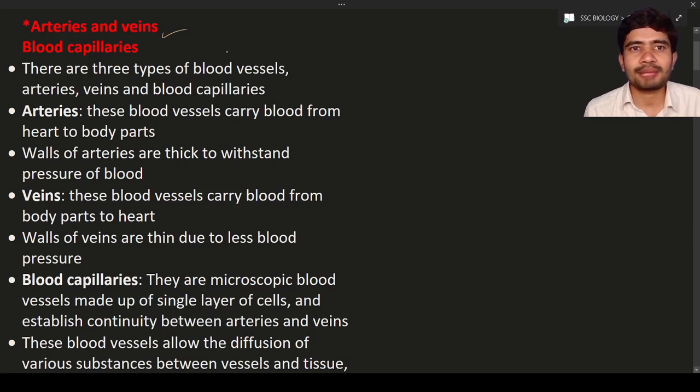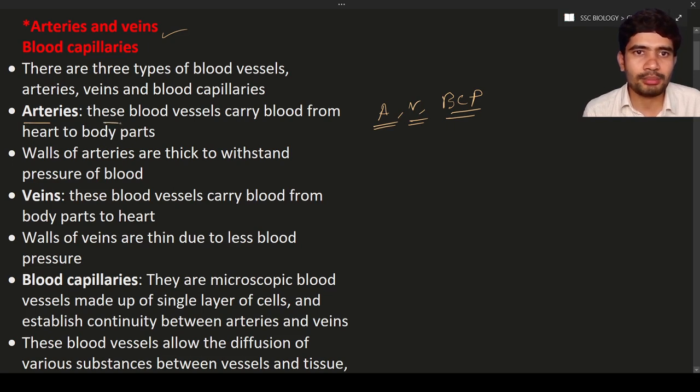So here there are three types of blood vessels. What are the three types of blood vessels? They are arteries, veins, and blood capillaries. These three types of blood vessels are helpful in the transportation of blood. So first, let's see the arteries.